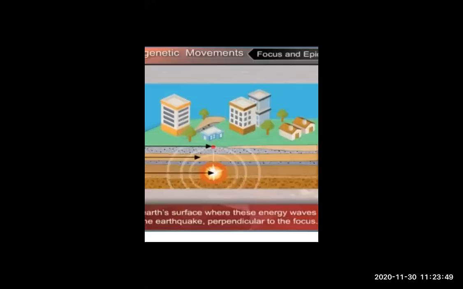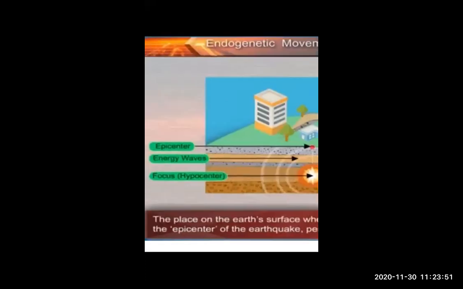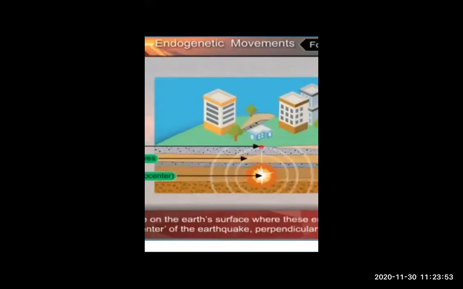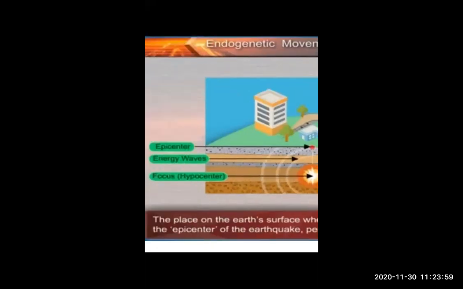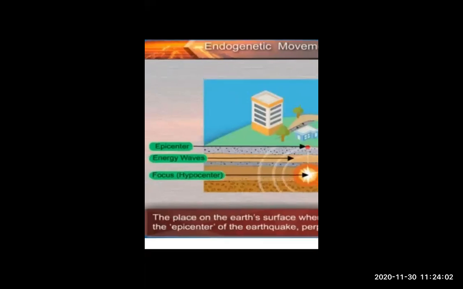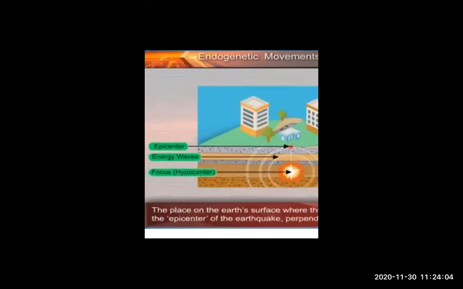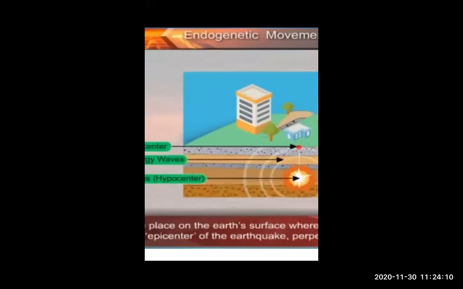Just look at this diagram. This part, which is above the focus of the earthquake, is called the epicenter.